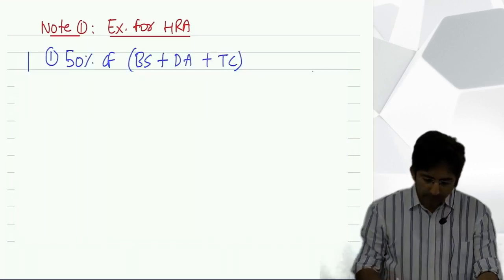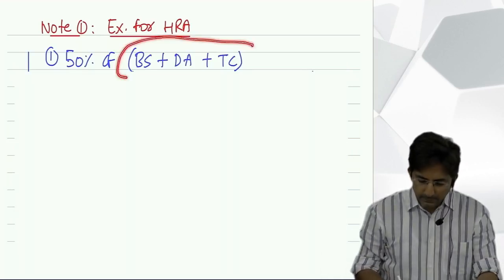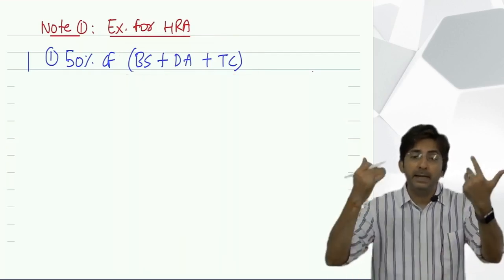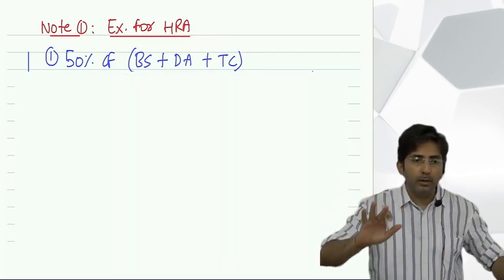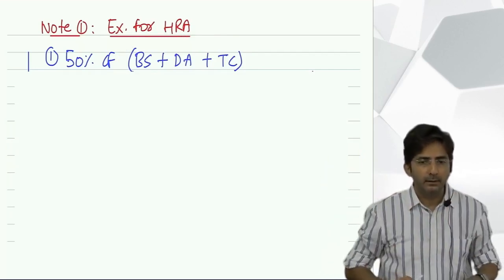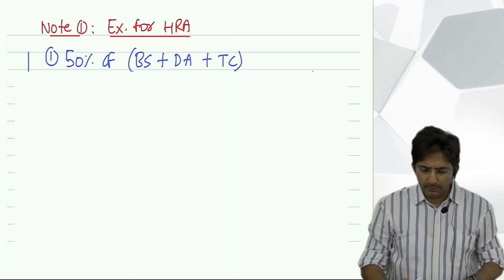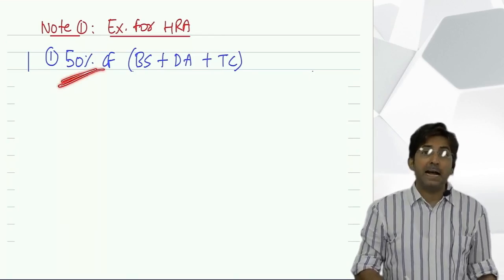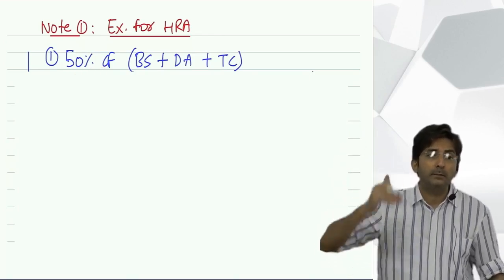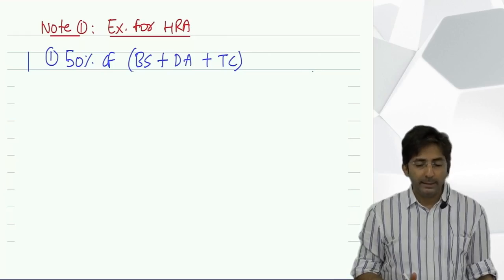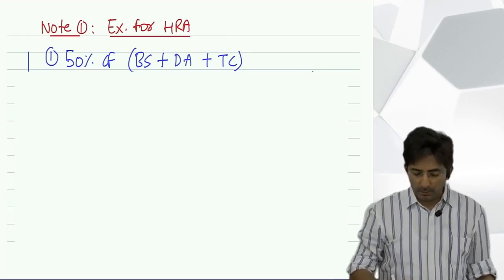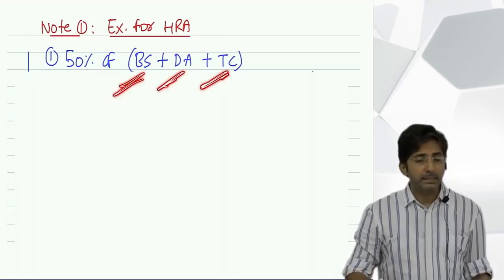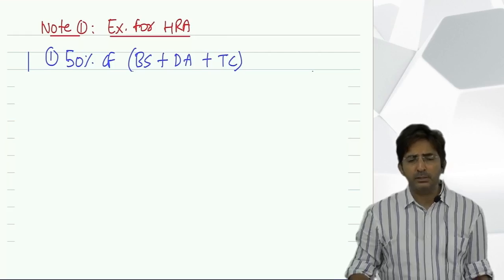Look. Tell me why I have written like this. You forgot, I told you. As an employee, you might be getting many things in salary, but in the formula you will take only 3 things. 50% salary is not that which you actually get from your boss month-to-month. You might get many items in the salary structure, but we take only 3 items: basic salary, dearness allowance and turnover commission.